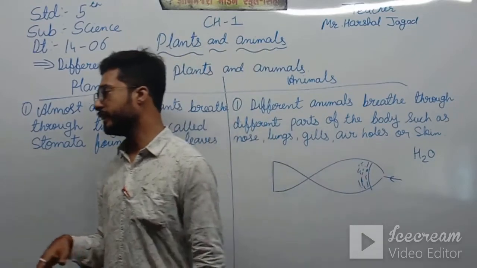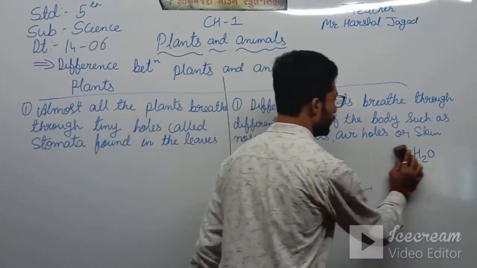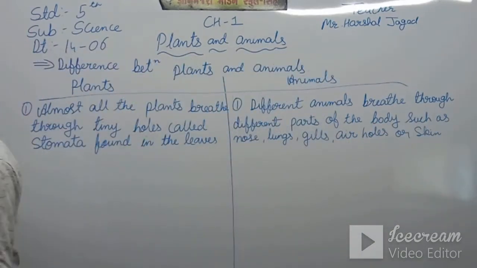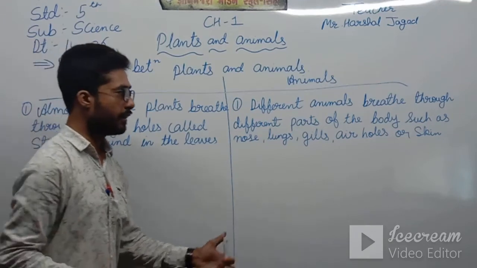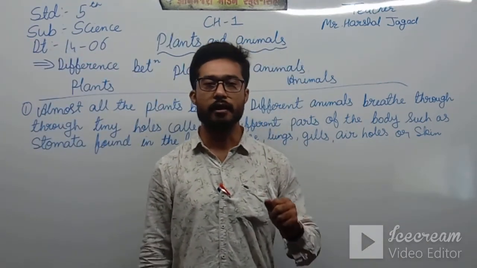Further we will see in the next class. If we take the skin, the example is the frog.